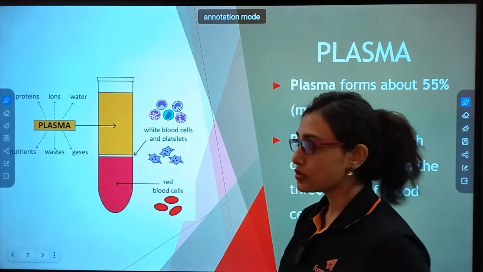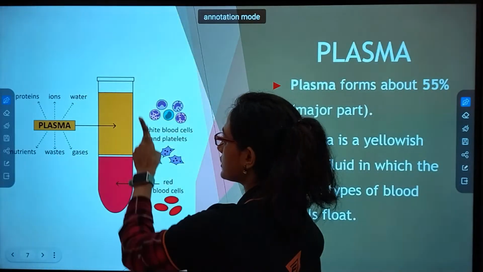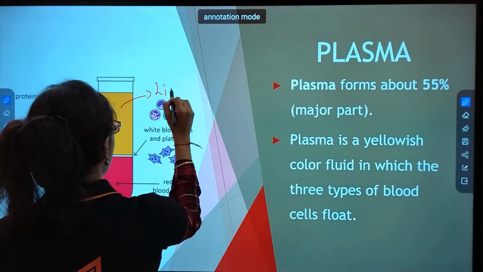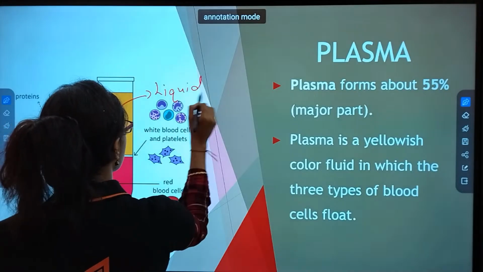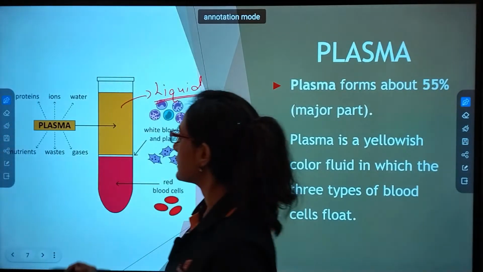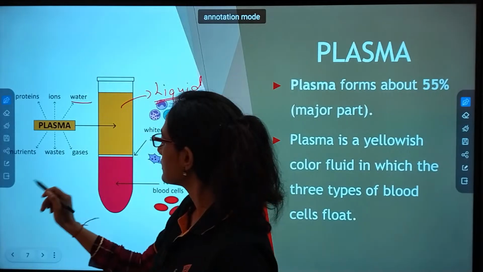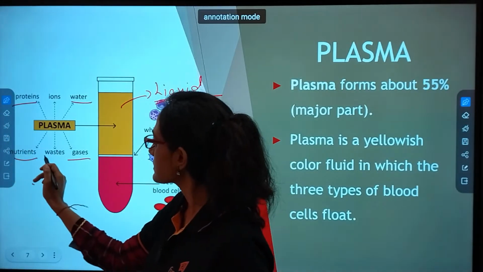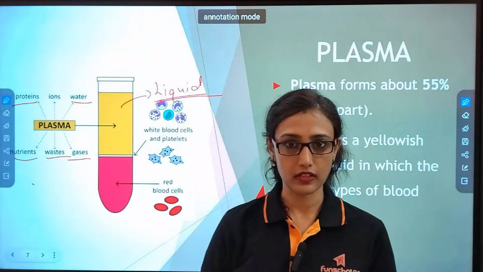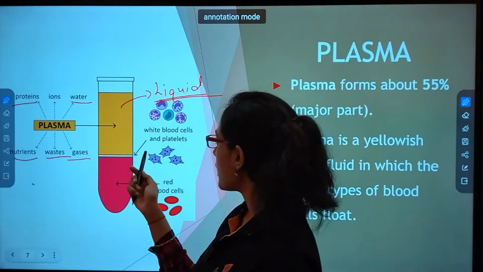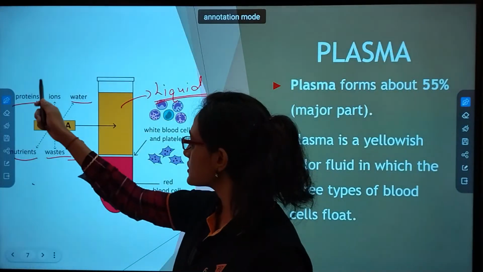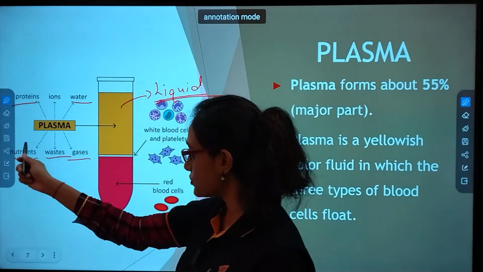So this yellowish part or the liquid part is known as plasma. And what does it constitute? It constitutes water, gases, nutrients, proteins, even waste materials. Because you know blood carries water, right? It carries food, that is nutrients.